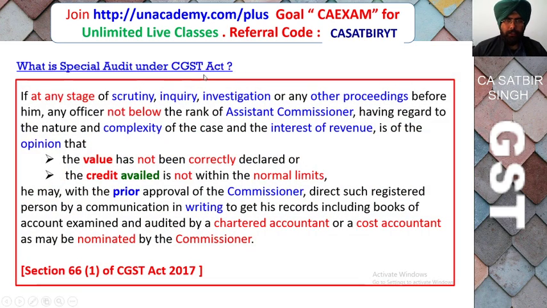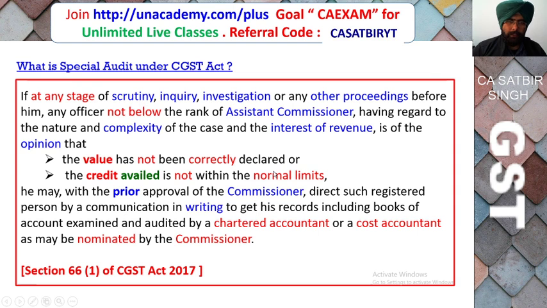So what is special audit under GST? If investigation is done by the GST department and during the stage of scrutiny, inquiry, investigation or other proceeding before him, any officer not below the rank of assistant commissioner is of the view, having regard to the nature and complexity of the case and in the interest of the revenue, that value has not been correctly declared or credit availed is not within the normal limit. So it is not defined what is normal limit under GST.